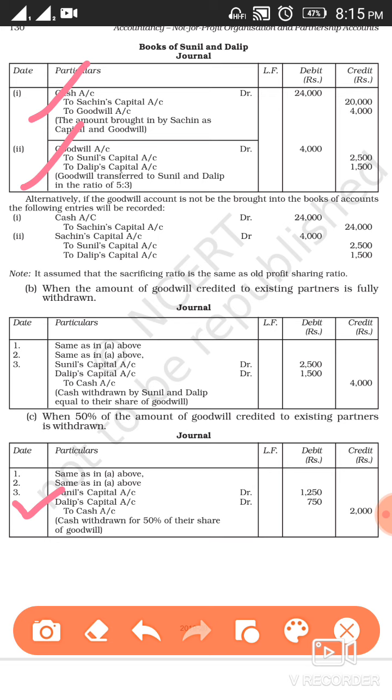Dilip's capital account debit 750, half of 1,500. To cash account, the total of this, means 1,250 plus 750 means 2,000, will be withdrawn by them. So the third entry will be Sunil's capital account debit 1,250, Dilip's capital account debit 750, to cash account 2,000. So this is how we are going to treat these situations.